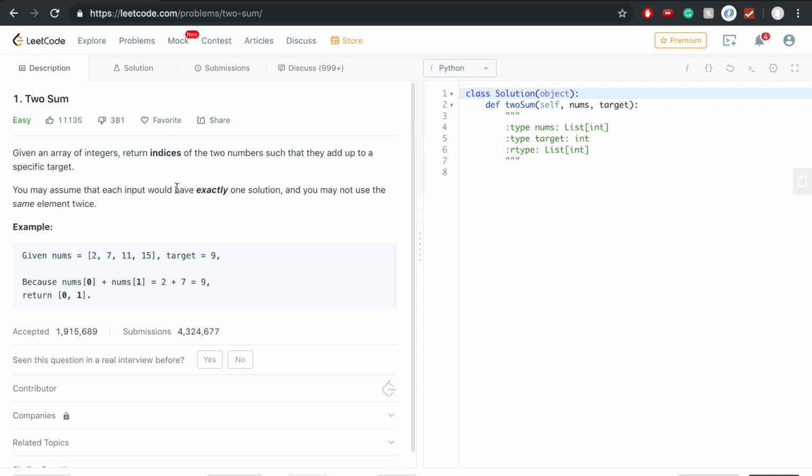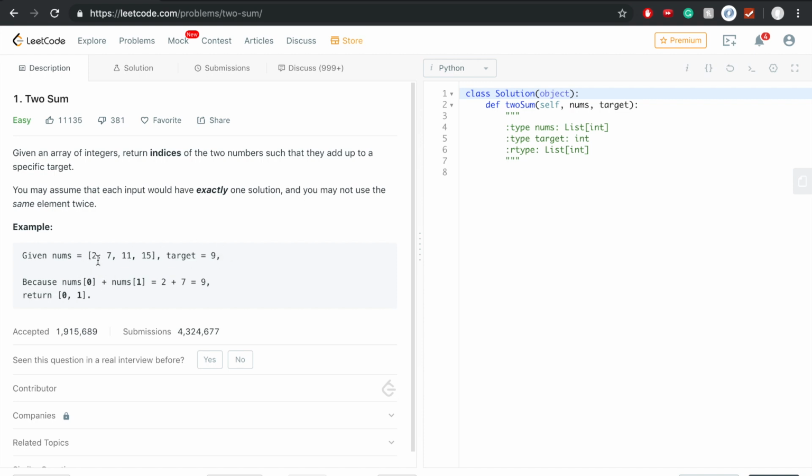Now remember this, there's exactly one solution. So once you find that 2 and 7 make 9, there are no other solutions to look for. At that point, whatever loop you have, you stop. You break that loop, get out of there, return that answer, done. Another thing: let's say your target is 4.